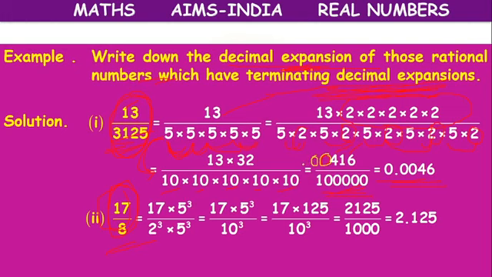After 5 places, the decimal point will come. Here 1, 2, 3. Sorry, 1 is missing here, children. 416 has to be there. 1, 2, 3, 4, 5. After 5 places, I have to keep a decimal point, because in the denominator I have 5 zeros. Before the decimal point, I can keep 0.